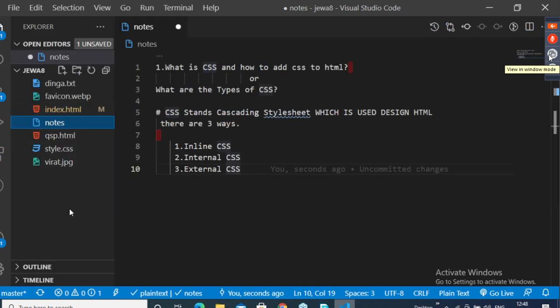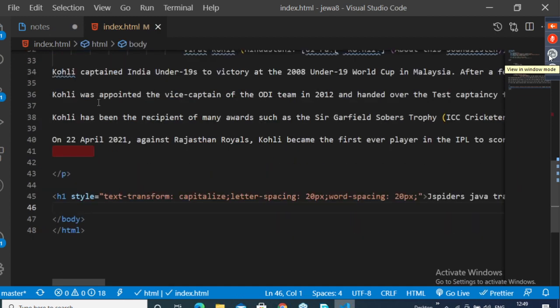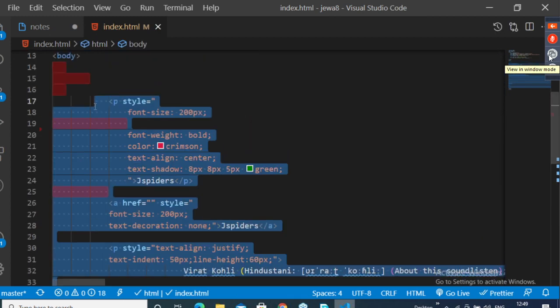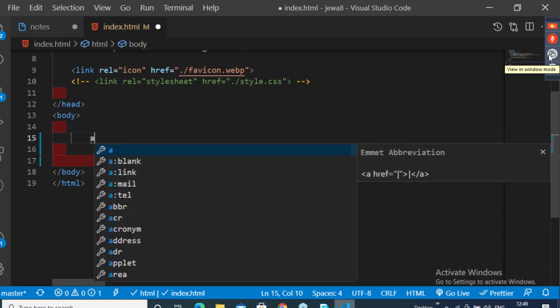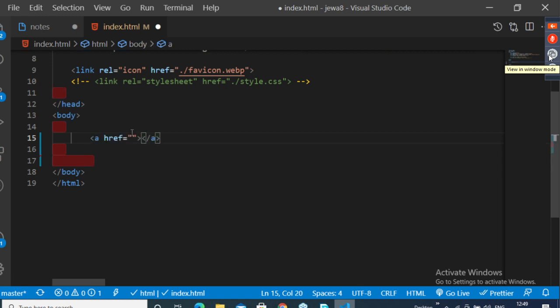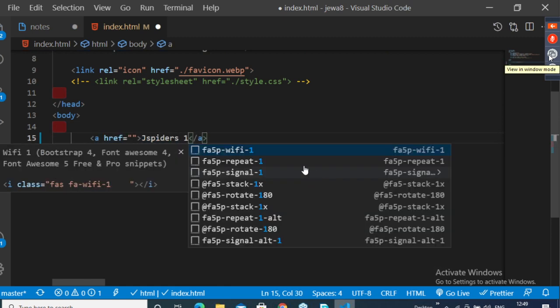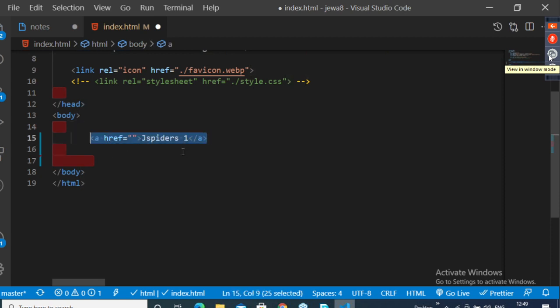So now here, guys, observe here. I will create one more file, or else I'll go to this only. Now concentrate here, guys. I will delete this content. Everyone observe here. Now I will provide one anchor tag. Here I will pass JSpiders. Then, observe here, let me pass some anchor tags. I'll pass JSpiders 1. Copy this and paste here.